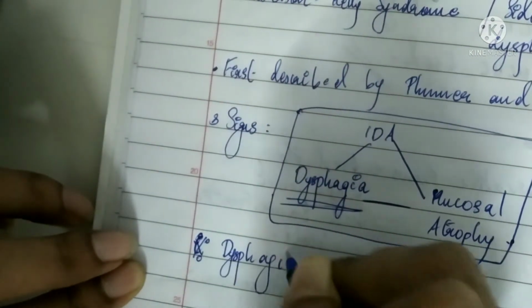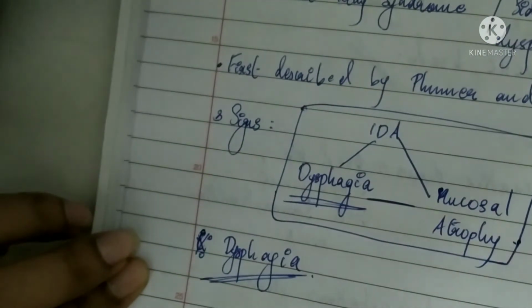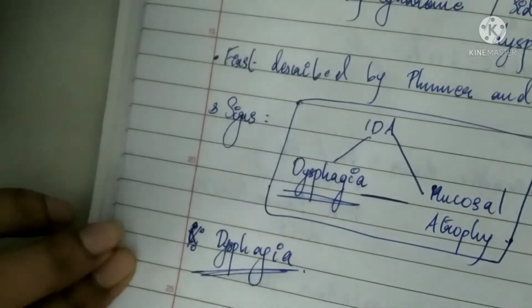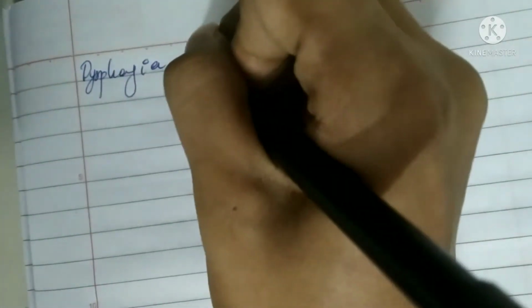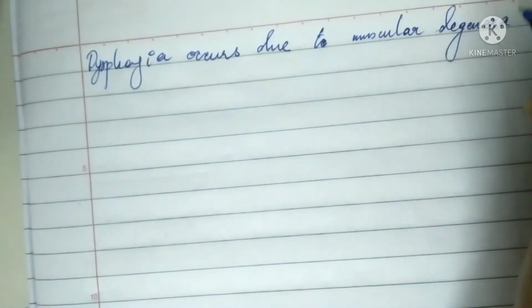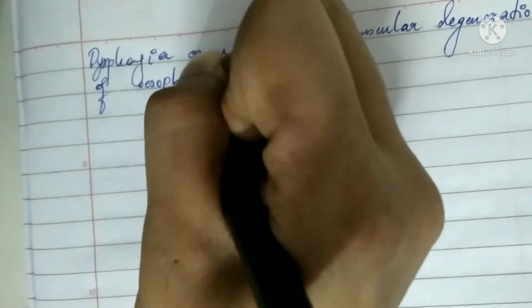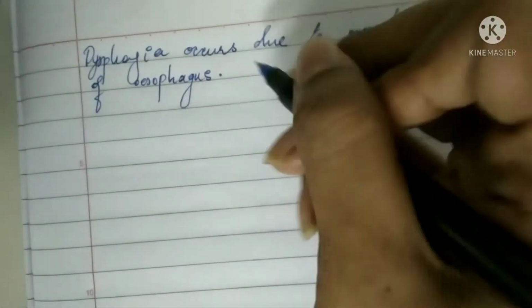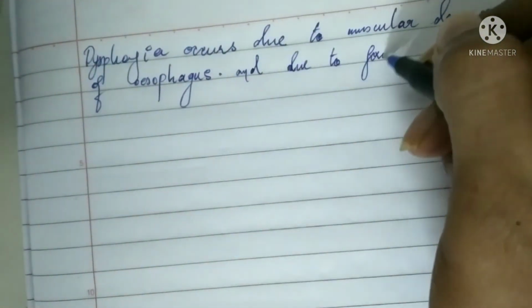It mainly affects middle-aged women, and dysphagia is the most characteristic feature of Plummer-Vinson syndrome. Dysphagia means difficulty in swallowing. It can be water, fluids, supplements, or food, anything. Why this dysphagia occurs in the syndrome is that it mainly occurs due to muscular degeneration of the esophagus.